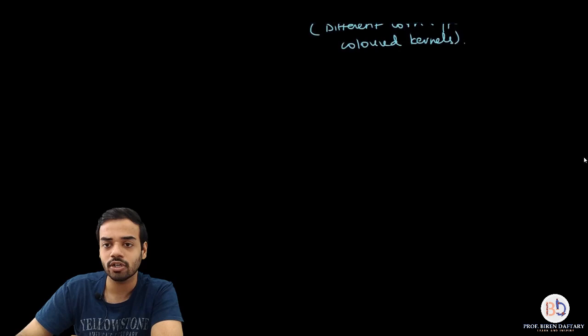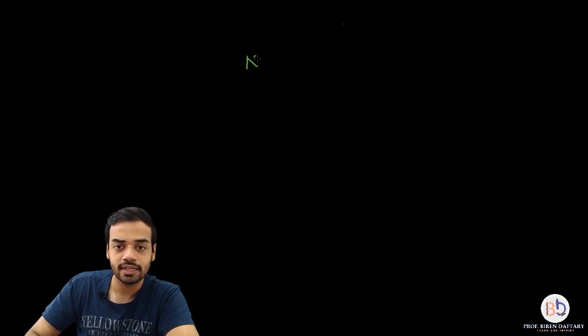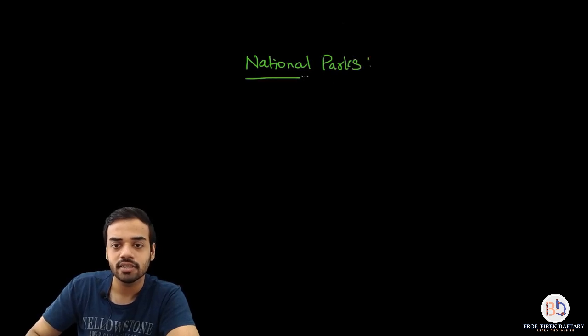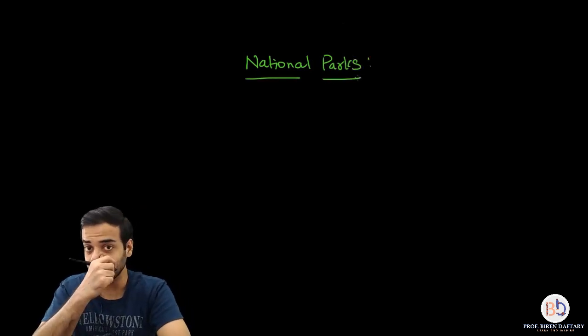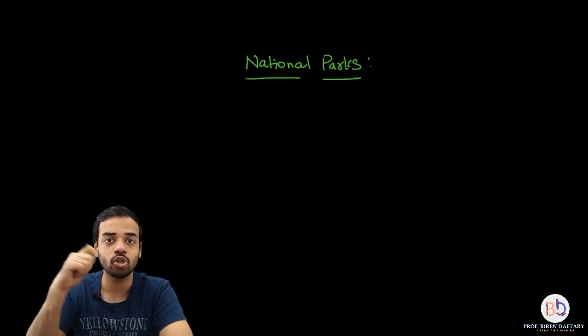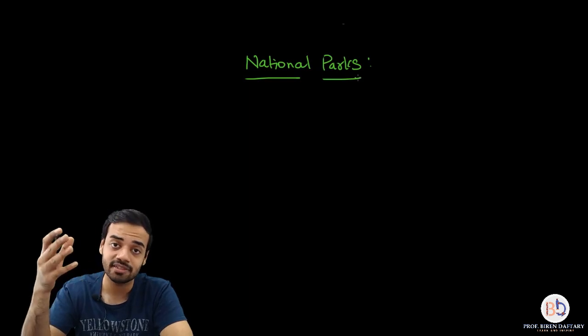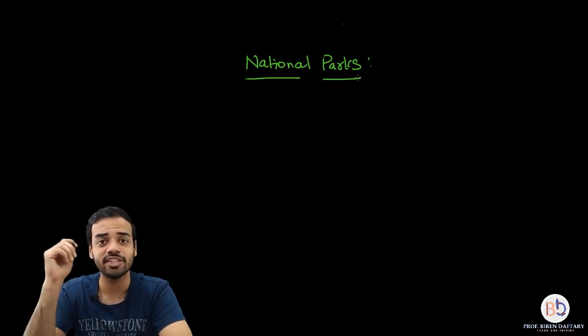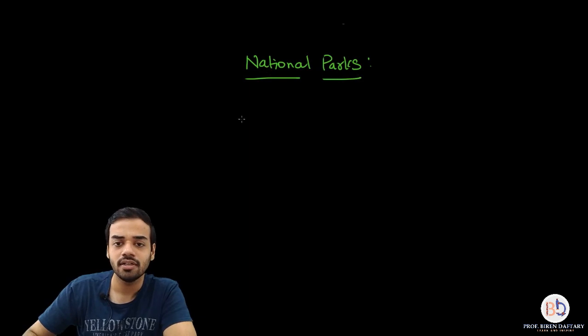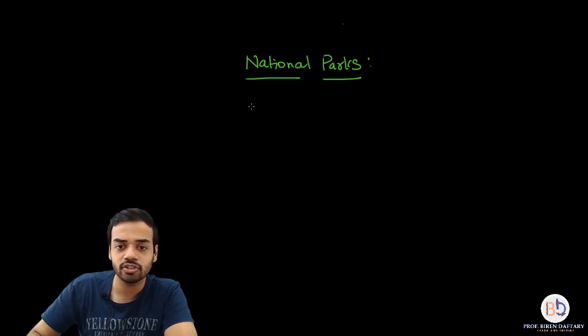So let me just scroll down. I will write down these three words. The first word that I'm going to write down is national parks. Anybody can tell me an example of national parks? Any national park? So there is a Jim Corbett National Park which is present in the north of India, right? Then there is the Sanjay Gandhi National Park which is present in Maharashtra in Mumbai. It is present in Borivali. So that is the example. Then second phrase which you might have heard is wildlife.